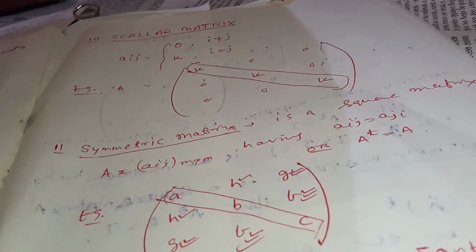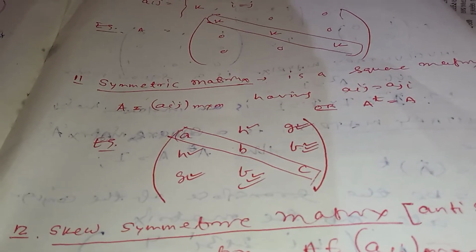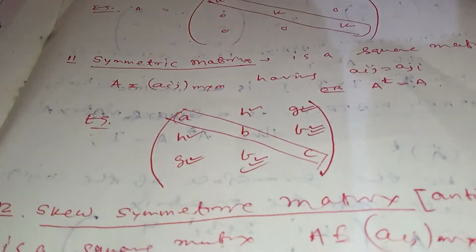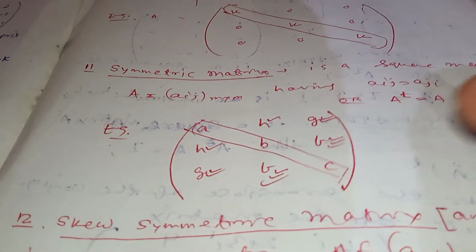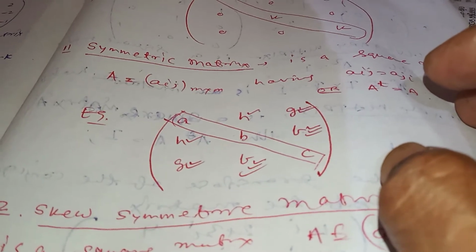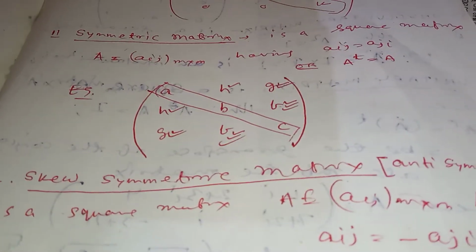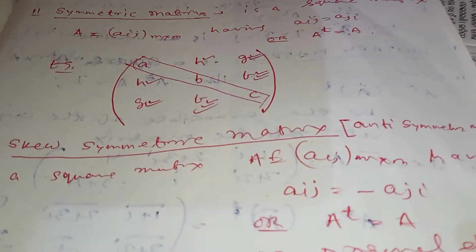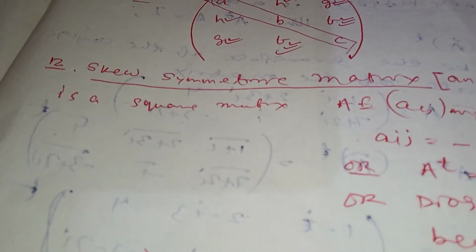Symmetric matrix, a matrix is called symmetric matrix if A transpose is equal to A. Symmetric matrix, A T means transpose of a matrix is equal to this much. Okay, the matrix transpose, then we discuss transpose matrix. And skew symmetric matrix, the leading diagonal elements are 0. If a matrix we attend, the leading diagonal elements are 0. This is all about the square matrix. We can categorize square matrix.